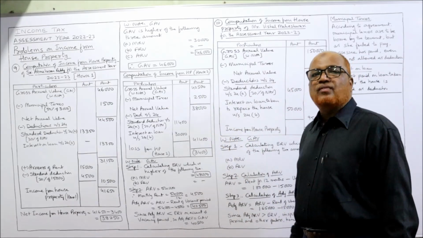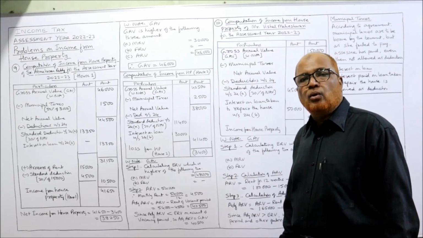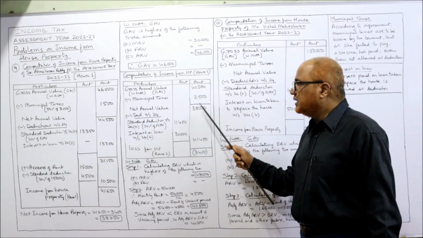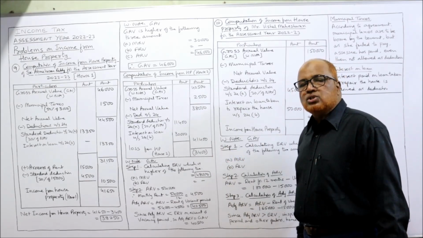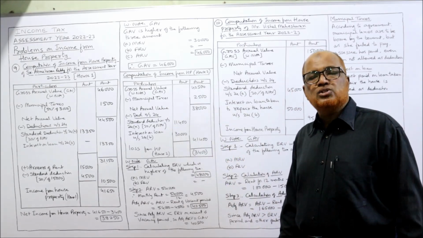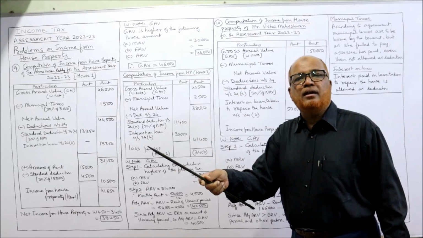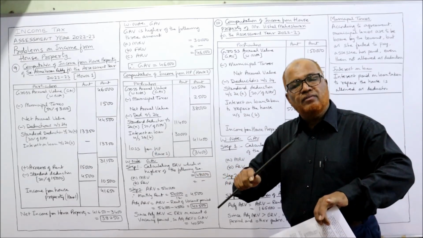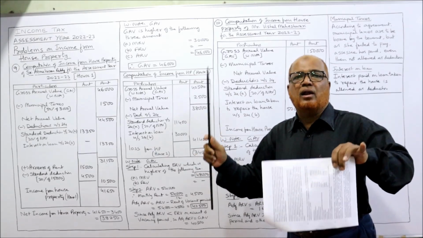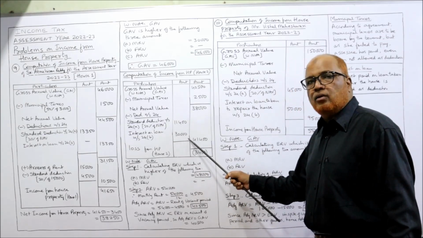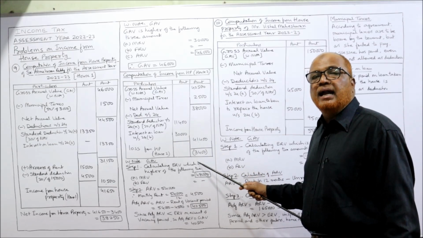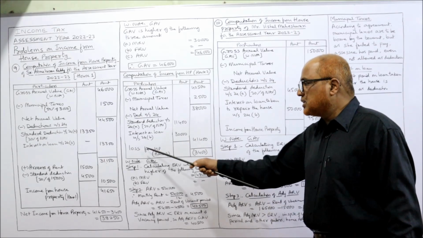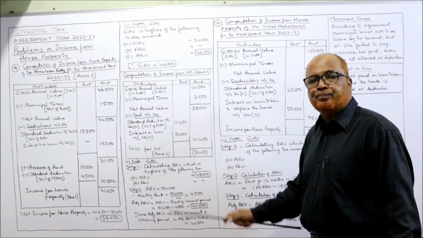So here we have taken 40,500. Total municipal tax is 5,000, but 50% is borne by the owner. So 50%. Deduct, NAV. Standard deduction 30% of NAV. Interest on loan. Actually 30,000 is the interest on loan, out of which 10,000 is paid. But Income Tax Act says even if it is not paid, it will be allowed. The complete 30,000 will be allowed. So here 38,000 minus 41,400, you are getting negative value, minus. So there is a loss from house property, house number 2.